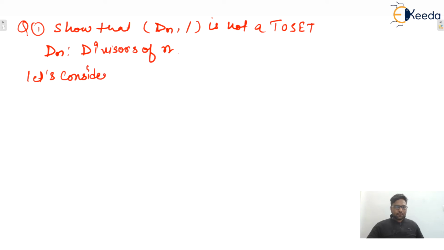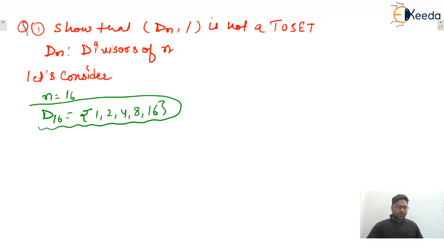So let's say n value is 16, that is D16. So we can say that 1, 2, 4, 8, 16. What will be the Hasse diagram?